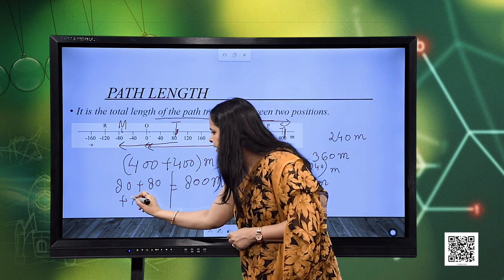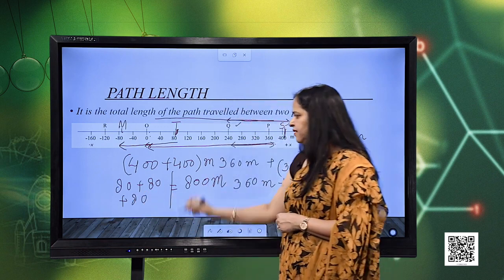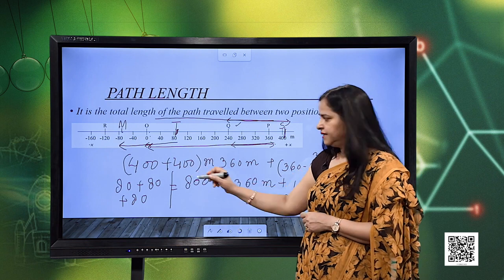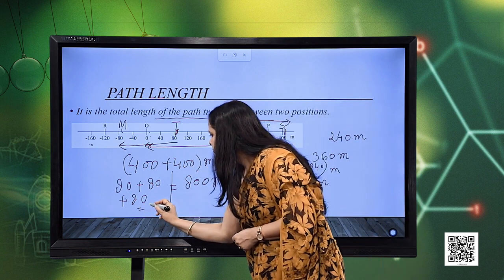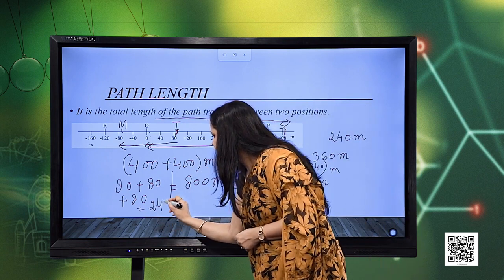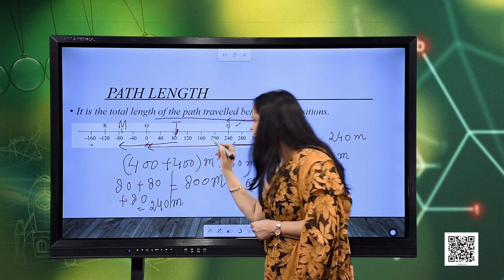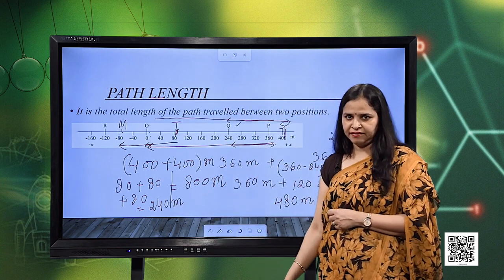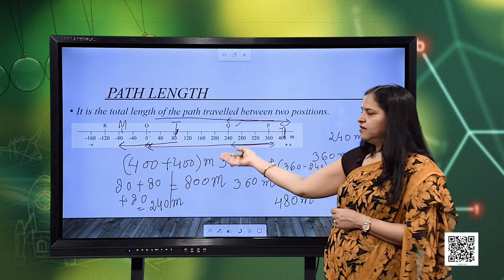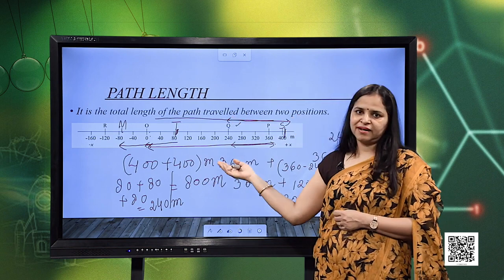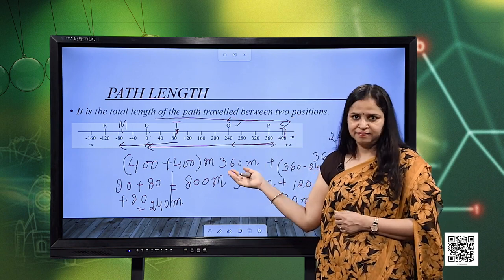So, do not consider minus 80. So, it is 80 plus 80 plus 80, that is 240 meters. So, the total distance traveled is 240 meters in this case. So, this is how we measure the path length or describe the distance traveled.